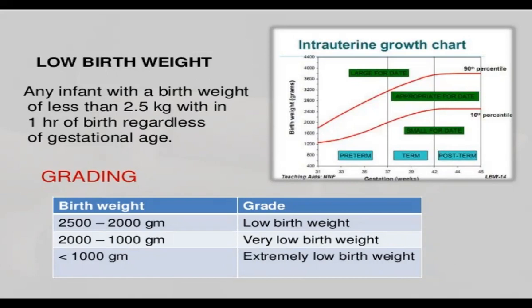Again, low birth weight is graded into three parts: first, low birth weight; second, very low birth weight; and third, extremely low birth weight. If the weight ranges from 2,500 to 2,000 gram, it is low birth weight. If it ranges between 1,000 to 2,000 gram, it is very low birth weight. And if the weight is less than 1,000 gram, it is called extremely low birth weight.